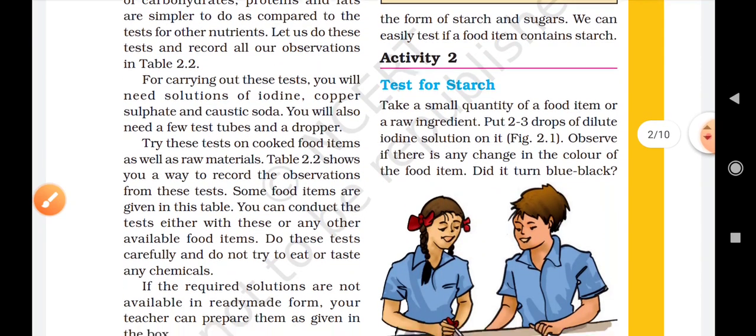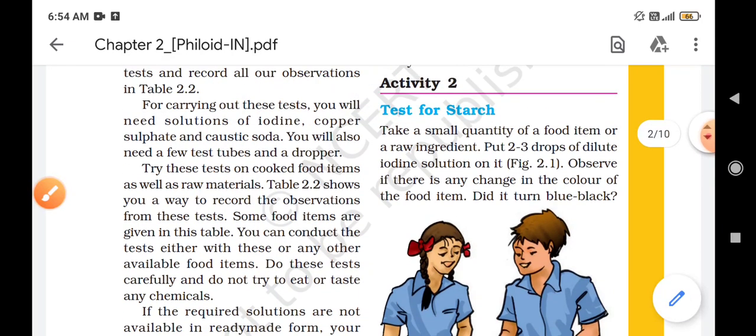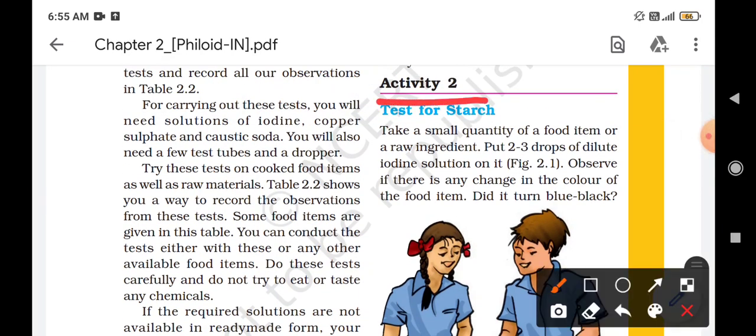So here is activity number 2, for the presence of starch. Take a small quantity of food items or raw ingredients and put 2-3 drops of dilute iodine solution on it. As a food item we can take potato or any other vegetable that contains carbohydrate. First we will take a potato, because we know that potato is a rich source of carbohydrate.